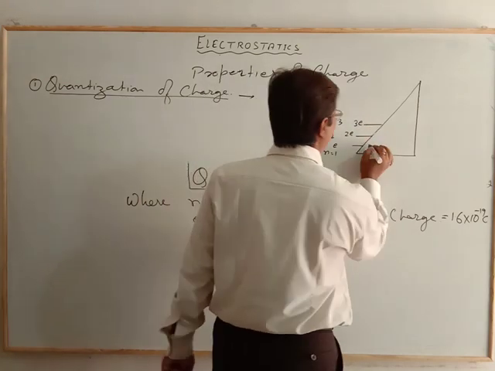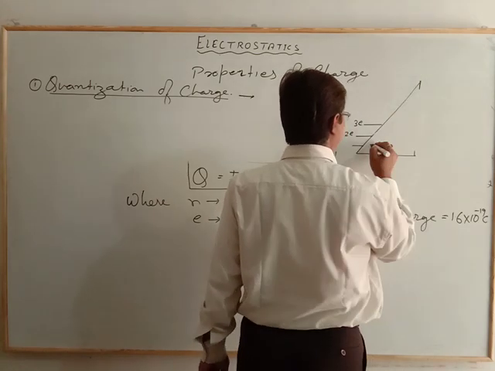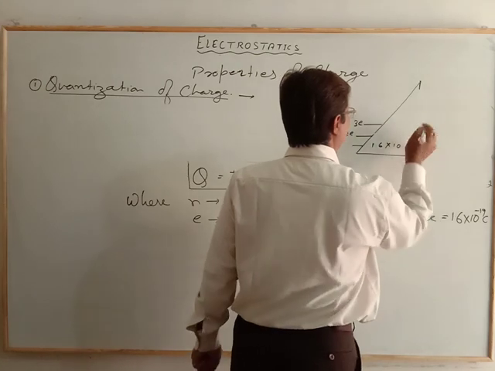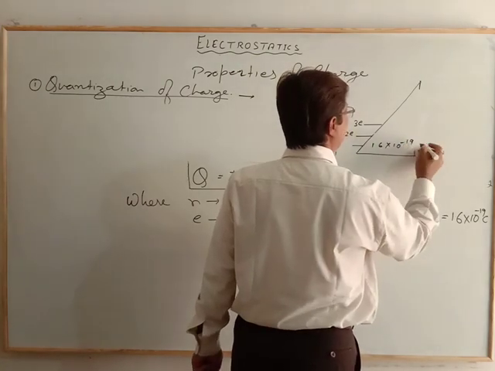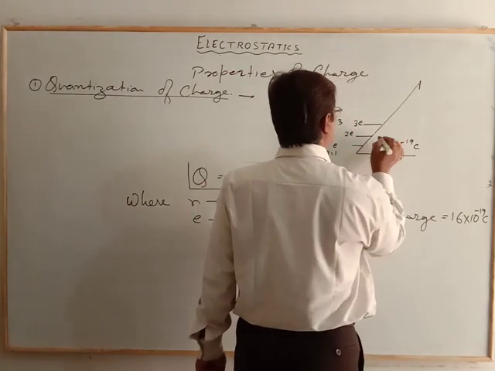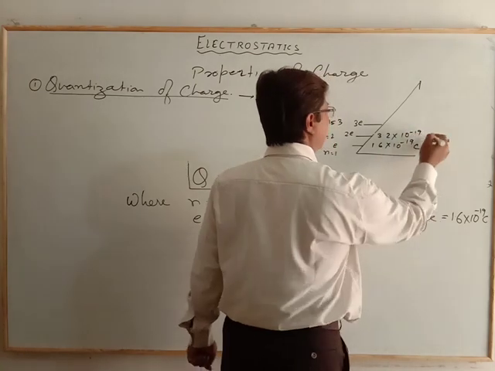That means for 1 it is, let's suppose, 1.6 into 10 to the power minus 19 coulomb, and for the second it is 3.2 into 10 to the power minus 19 coulomb.